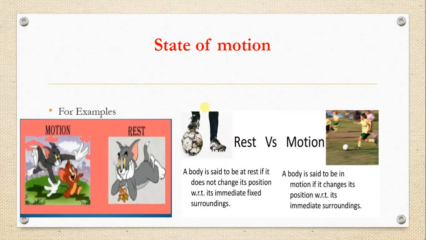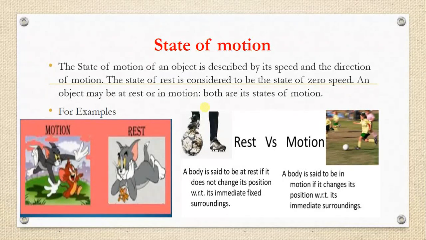Right? Now, what can we conclude? The state of motion of an object is described by its speed and the direction of motion. The state of rest is considered to be a state of 0 speed. An object may be at rest or in motion. Both are its state of motion. That means state of rest is also a state of motion, and state of motion we also call state of motion.